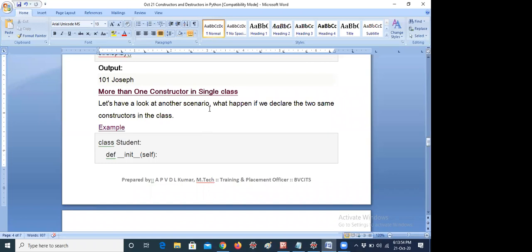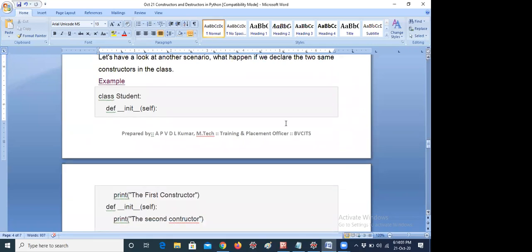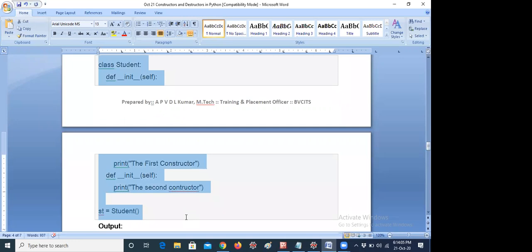Don't worry. More than one constructor in a single class. Let's have a look at what happens if we declare two same constructors in the same class. For example, I'm declaring class student like this.